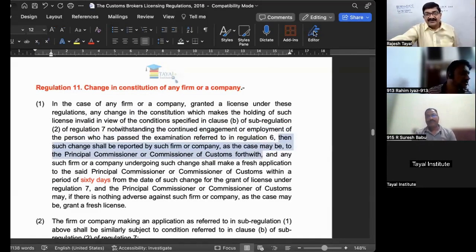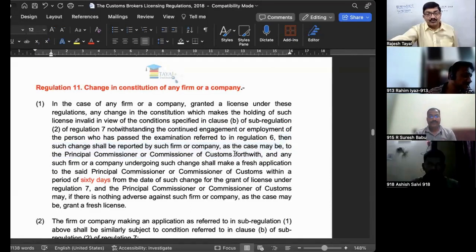Within how many days should information of this change be given? Forthwith. There is no time limit. Inform that change immediately, and then apply for another license. Any such firm or company undergoing such change shall make a fresh application to the said PCC or CC within a period of 60 days from the date of change for the grant of license under regulation number 7.